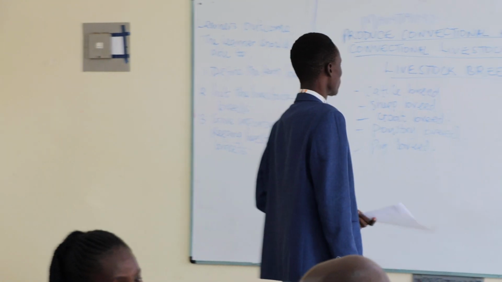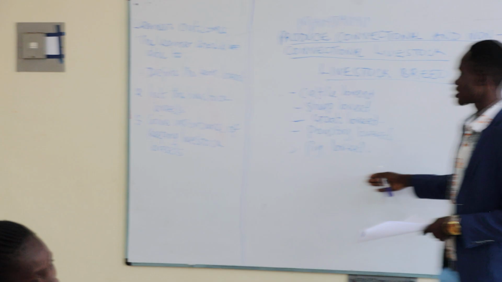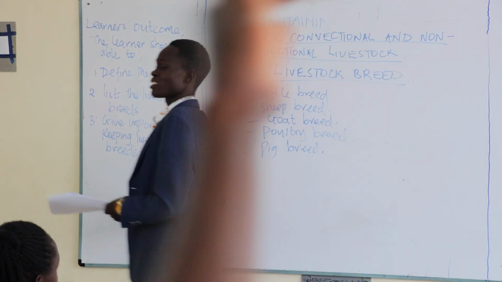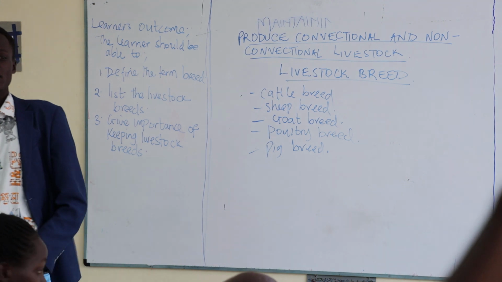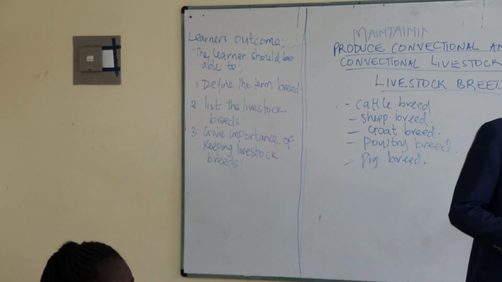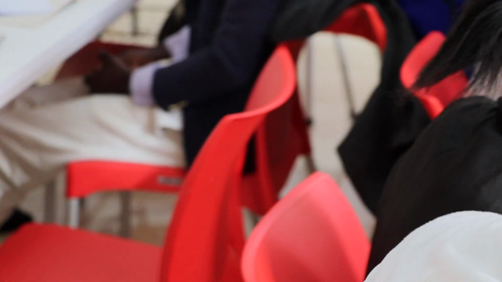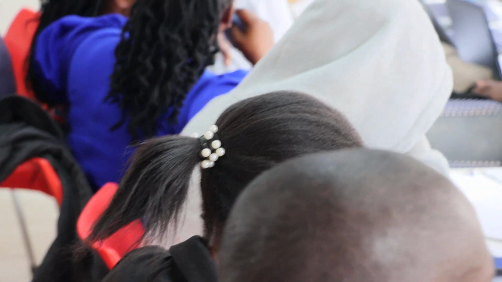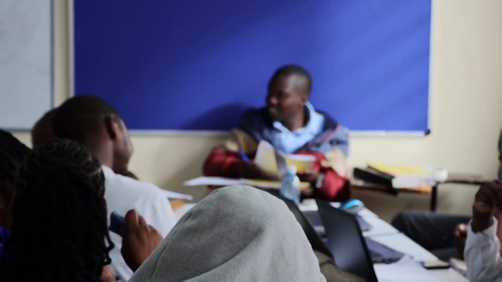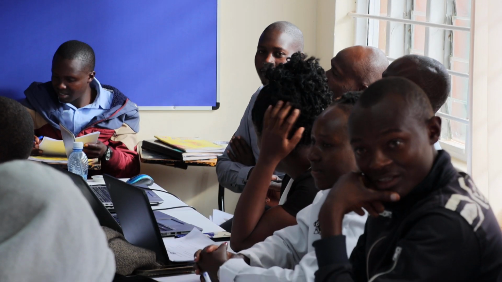Source of security. Is it for security purposes? The dogs. Any other? I think a dog is not a livestock. Dog is not a livestock. It's not a livestock because it's domesticated.